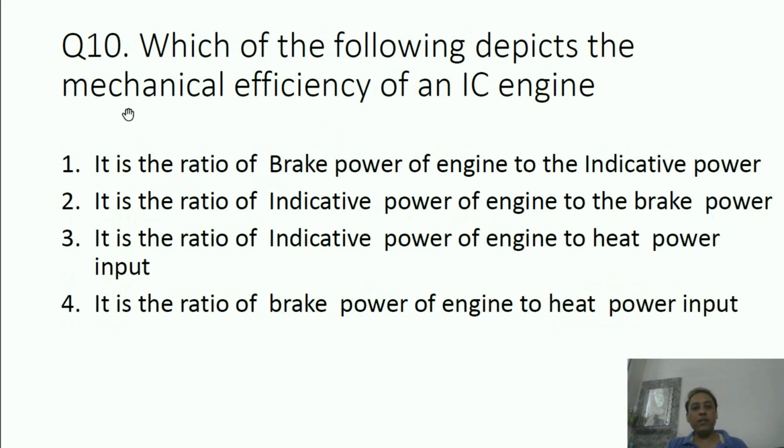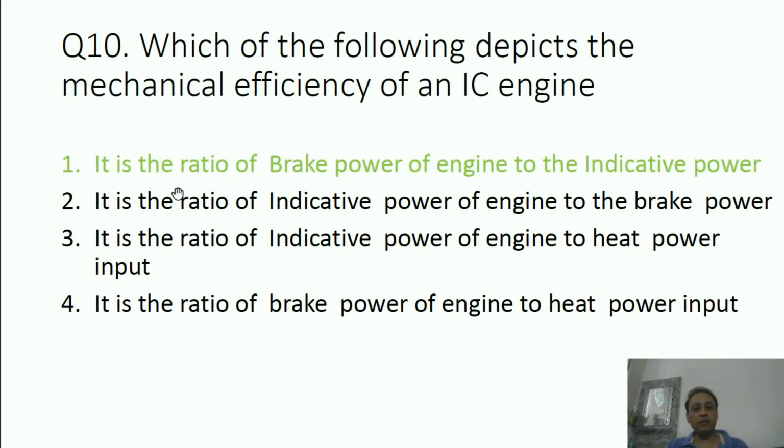Which of the following depicts the mechanical efficiency of an SI engine? First, it's the ratio of brake power of engine to the indicated power. Second, it's the ratio of indicated power of engine to brake power, the reciprocal of the first option. Third, it's the ratio of indicated power of engine to the heat power input. Fourth, it's the ratio of brake power of engine to the heat power input. What could be the correct answer?